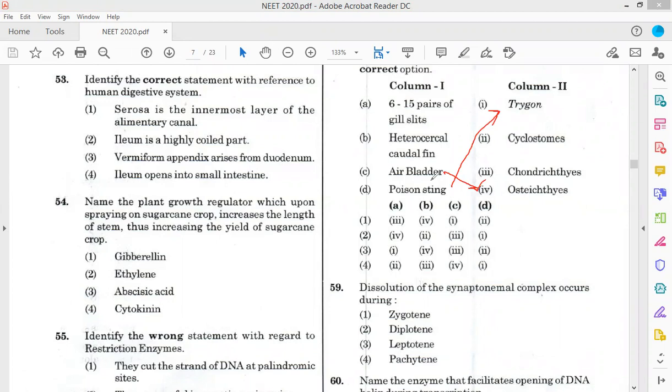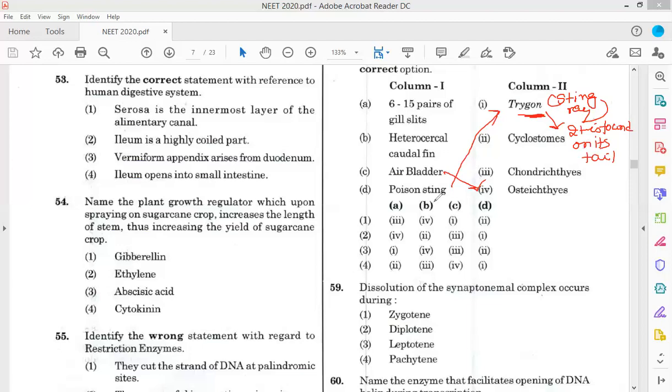A fish possessing a poisonous sting is Trygon, also known as stingray. The poisonous sting is found on its tail.